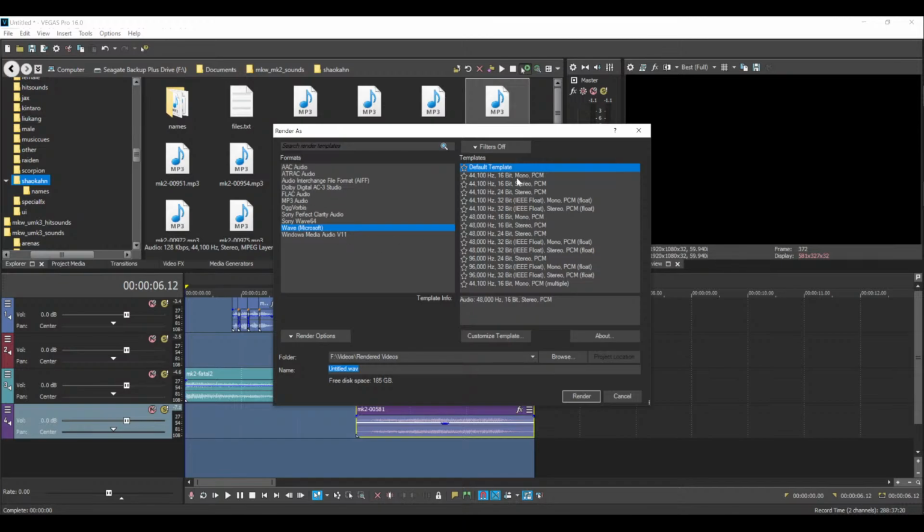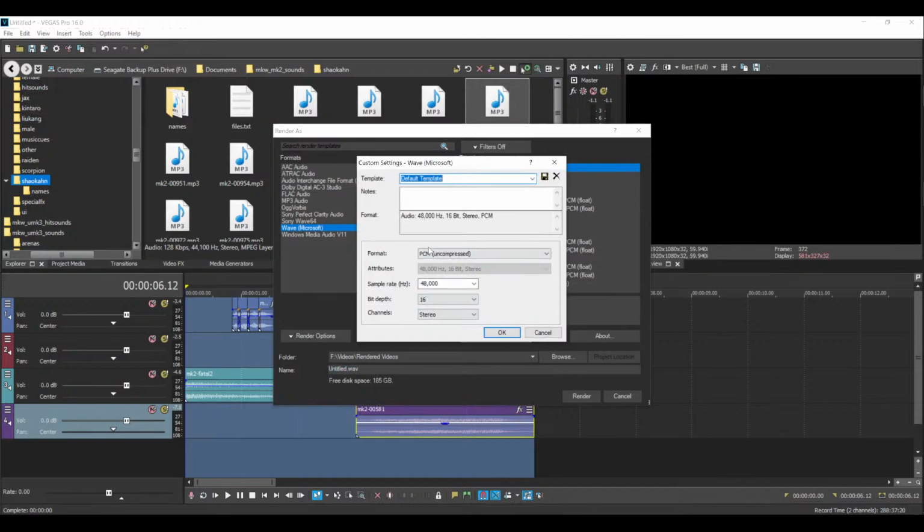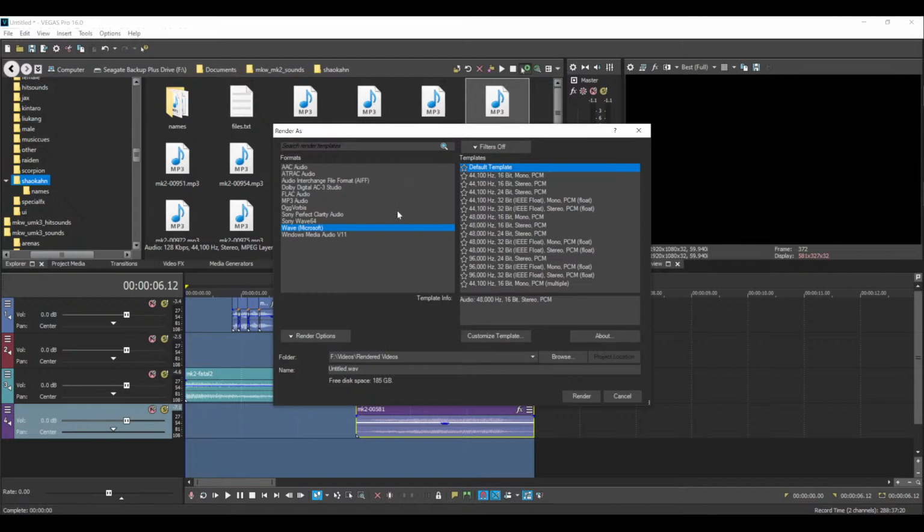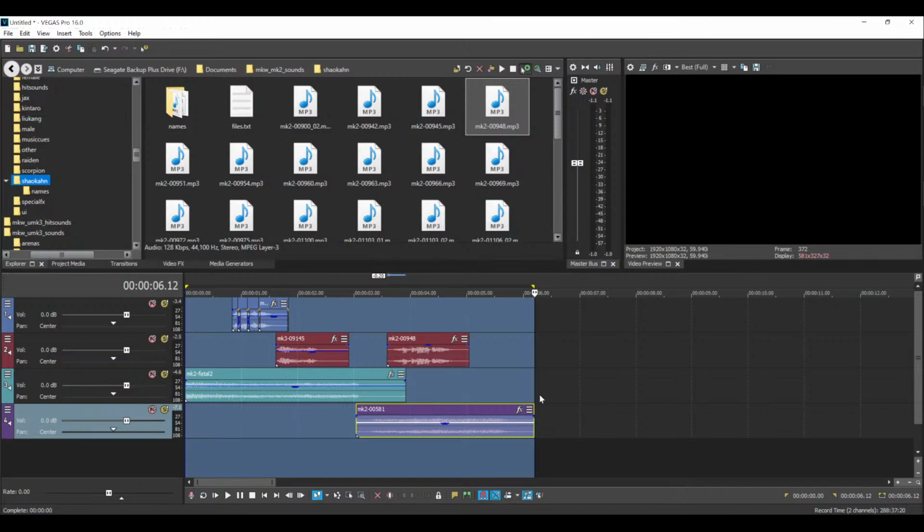I personally prefer wave. Of course, you can go to customize template and customize to your heart's content. And once you've got what you need, just enter in the title of the sound file and then click render. And that ought to be it.